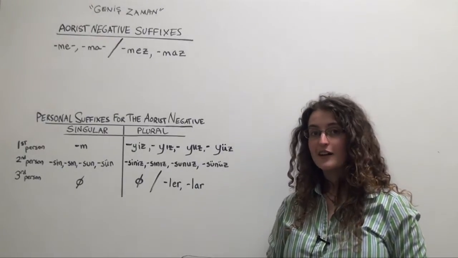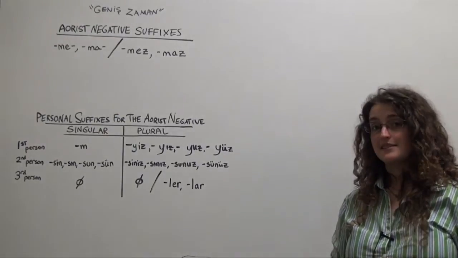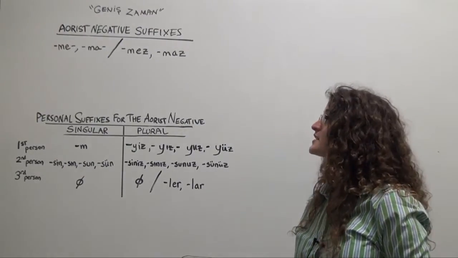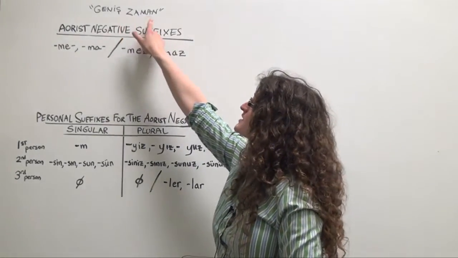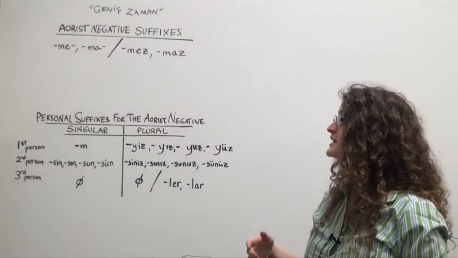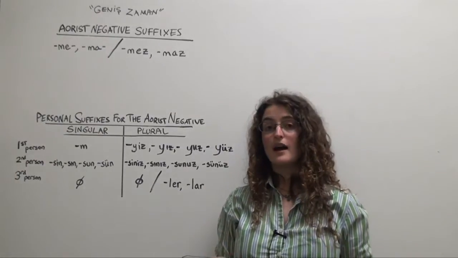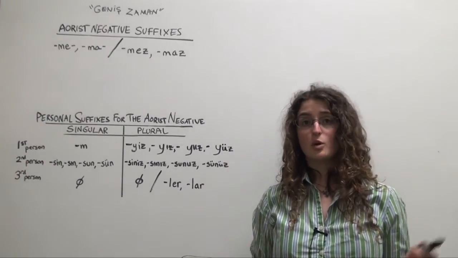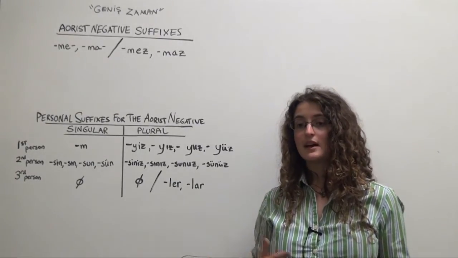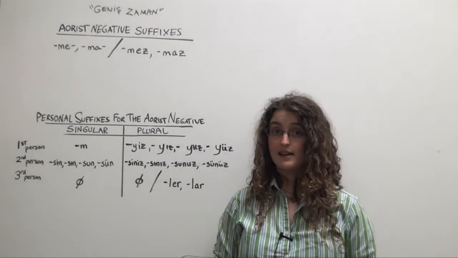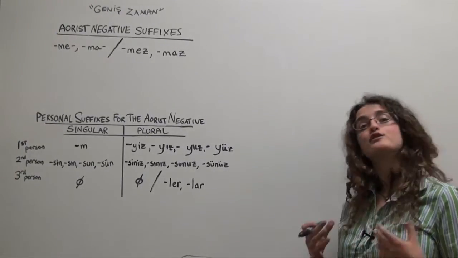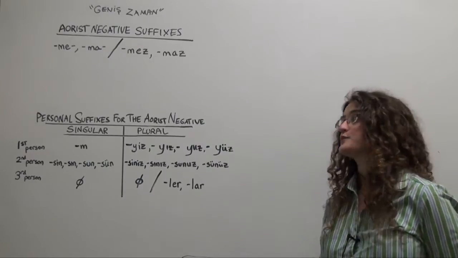Now I'm going to talk about how to form the aorist tense in Turkish in the negative. Remember, the aorist tense, also known as the geniş zaman or broad tense, has a broad range of uses. So you may see the aorist negative cropping up in proverbs, stories, jokes, guesses, predictions, statements about general habits, customs, and in many other contexts, including polite requests. Let's see how to form the aorist in the negative.